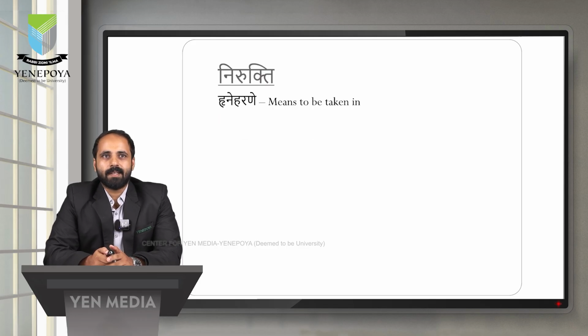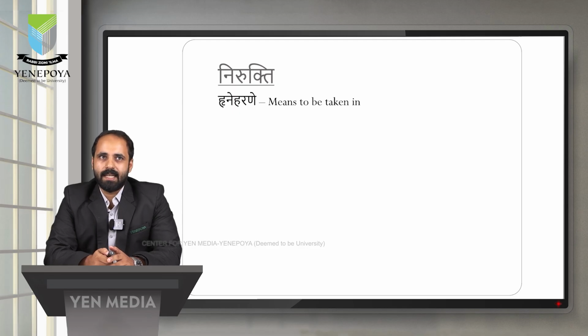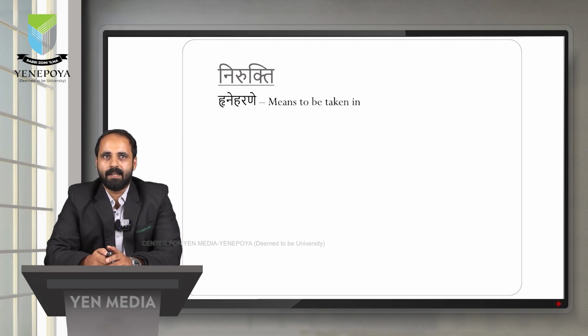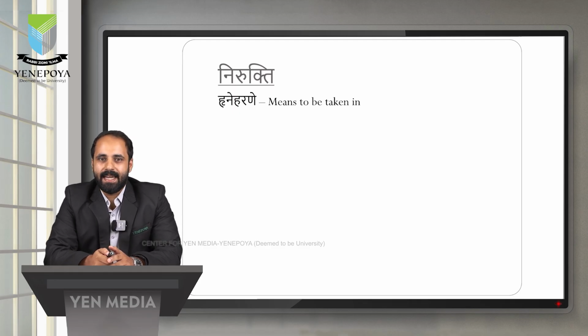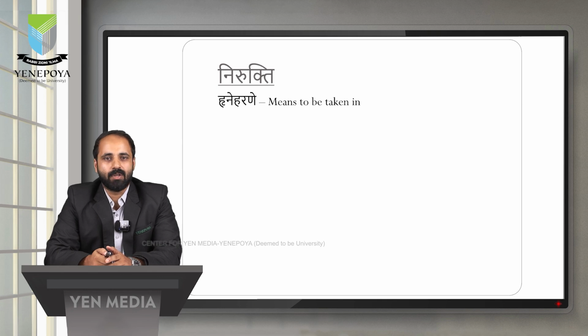Next we will go for the Nirukti of Ahara, the definition of Ahara. Hrine Harane iti Ahara. That means anything to be taken inside, anything to be taken in, that is Ahara according to Ayurveda.